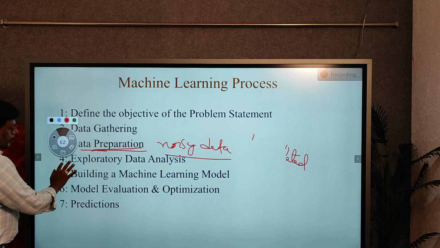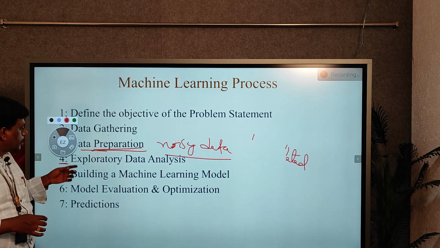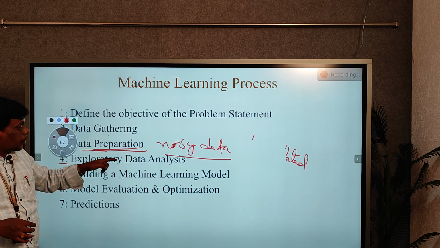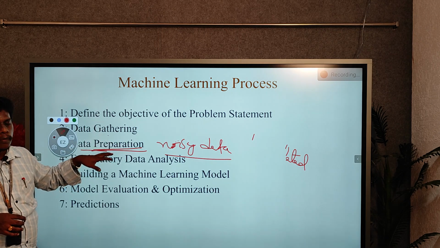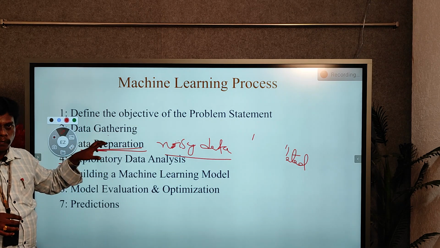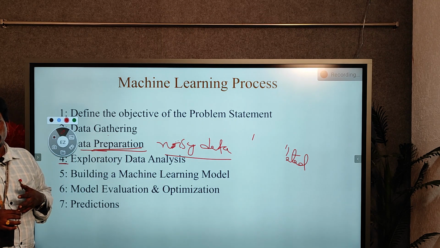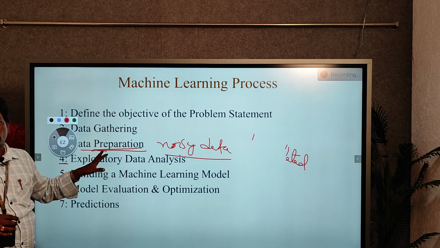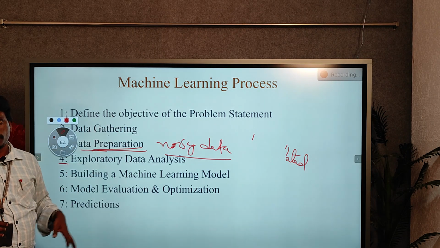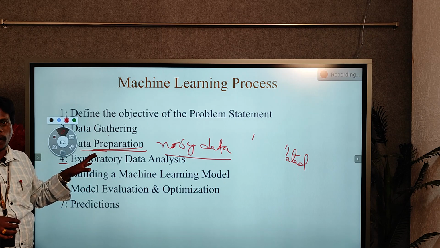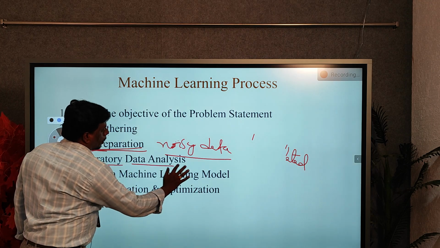And after clearing those elements from the data, next we come to the fourth one, exploratory data analysis. This is called EDA. In exploratory data analysis, after gathering the data, we have to understand what the input features are and what the target value is. That means we have to identify the independent variables and the dependent variable. Totally we have to understand the given data. That is called exploratory data analysis.